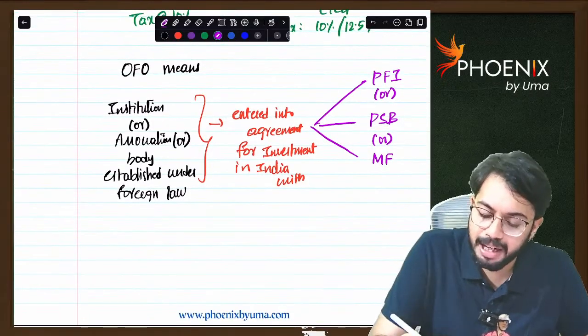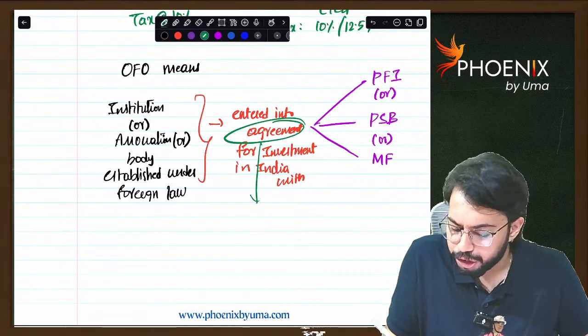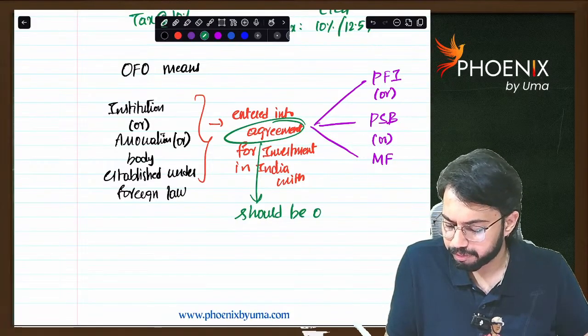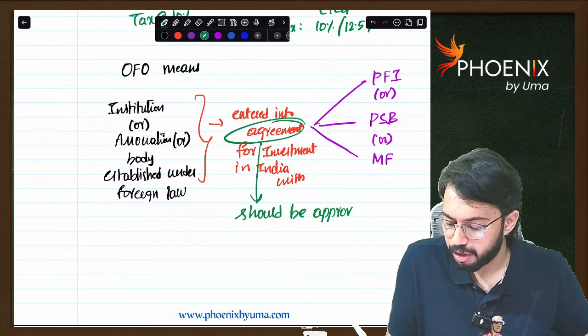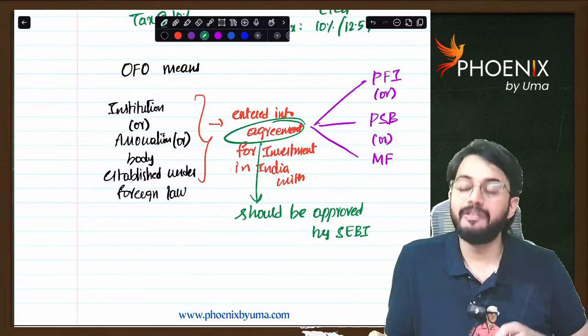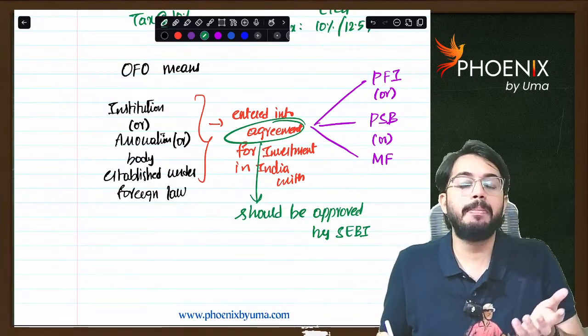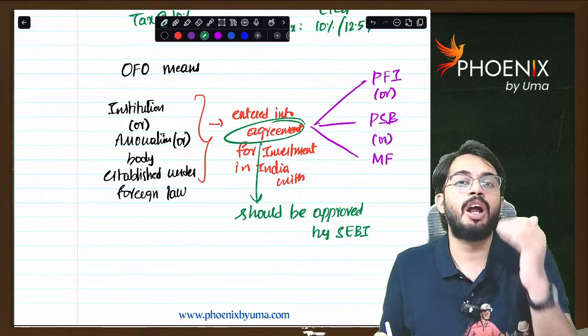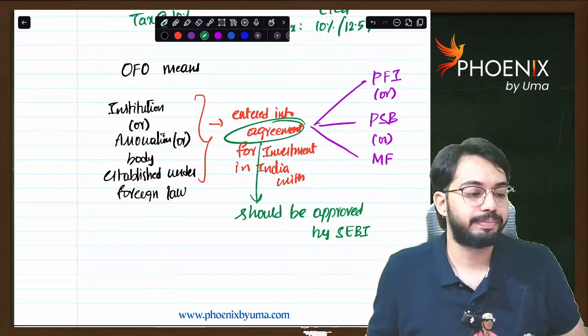Whatever this agreement is, it should be approved by SEBI. Then we call it an investment made by an overseas financial organization in units of UTI or other mutual funds. Okay.